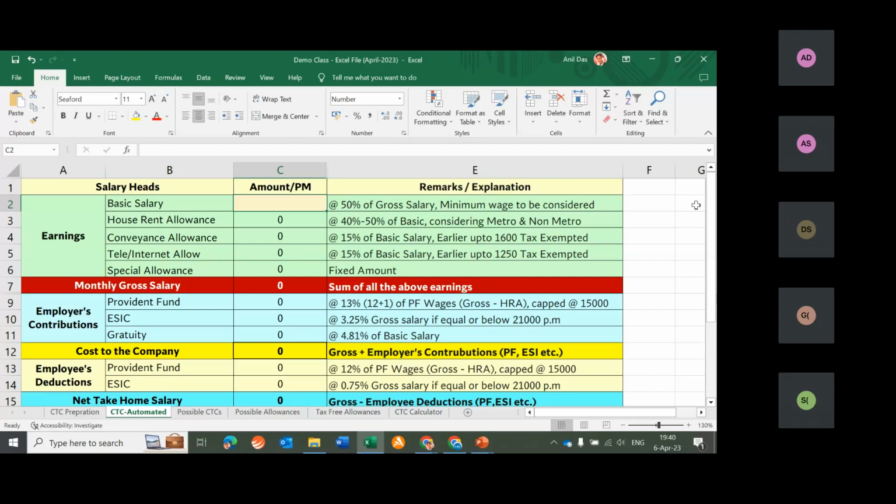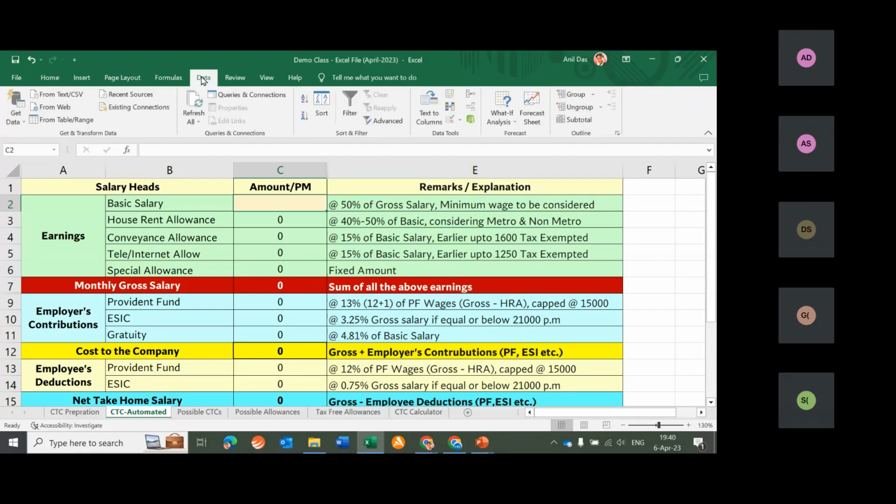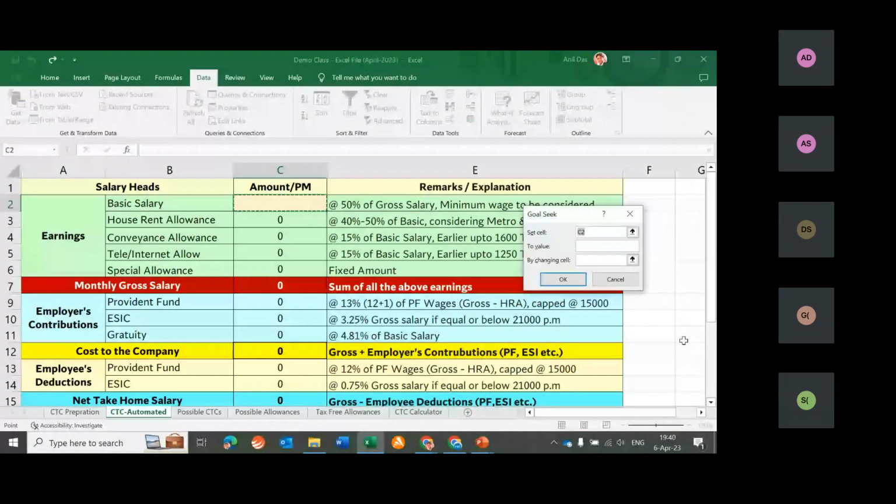There is an option in Excel by the name of data. Go into data. Under data, you would find an option of what if analysis. Click there. There would be three choices. Select goal seek. Goal seek would be asking you three things. First is set the cell, means select the cell in which you are looking for value. I have selected this cell, cost of the company. I am looking for value in this cell. Second question which Excel is asking me is to value. What is the value which you are looking for? We are looking for 25,000.